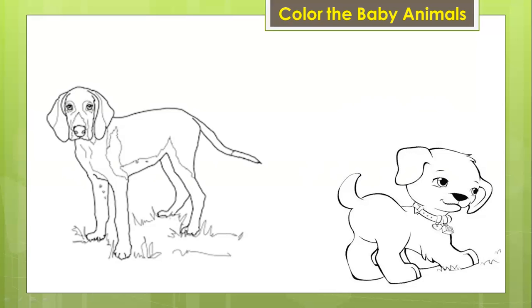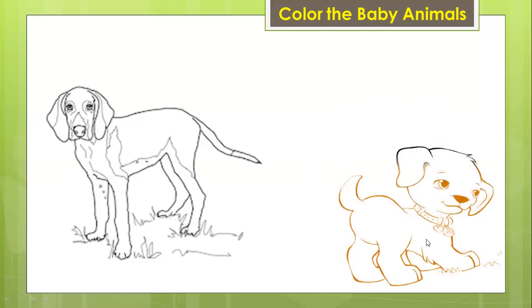It is a little one, right? It's a baby dog. What do we name a baby dog? What do we call it? A baby dog is called a what? A baby dog is called a puppy.